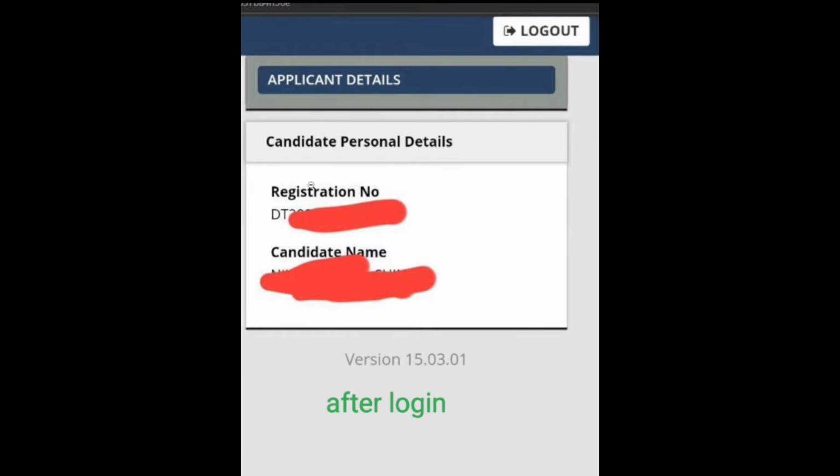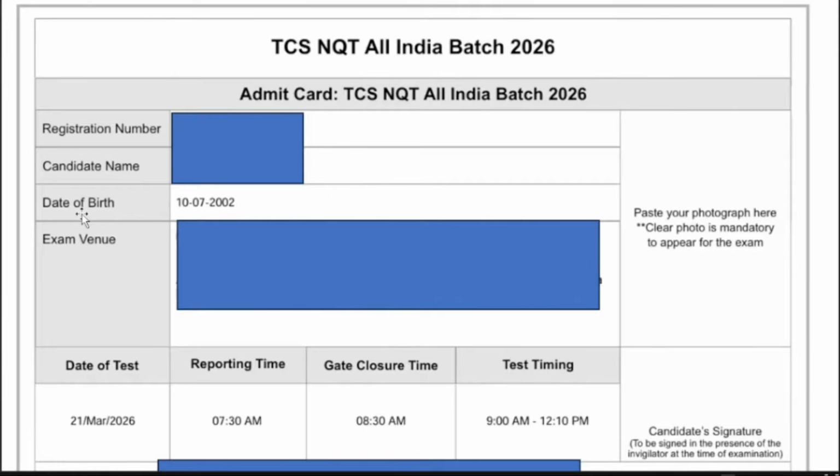soon as possible. And those students who got any solution, you can comment here. Okay, but the main thing that you will do now, contact the TCS support team. Okay, they only can help you, because if you will not be able to download the admit card and no one knows when your exam is, either today, tomorrow or the day after tomorrow, so you have to be careful in all those respects.